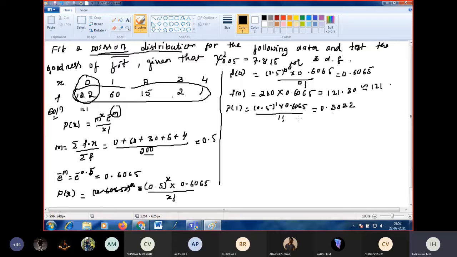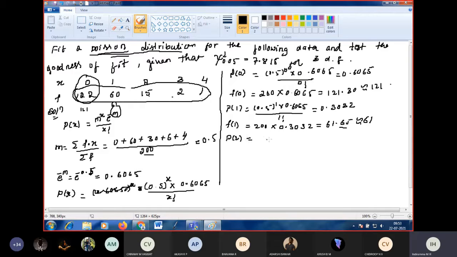So f of 1 is 200 into 0.3032, which is 60.65, approximately 61. Round it off to 61 because the decimal value is greater than 5.